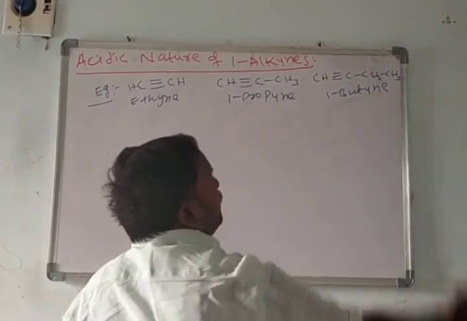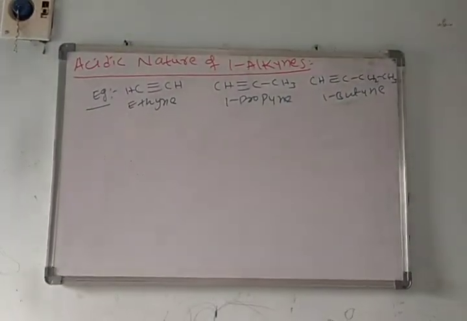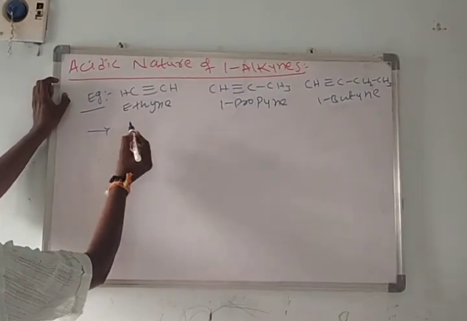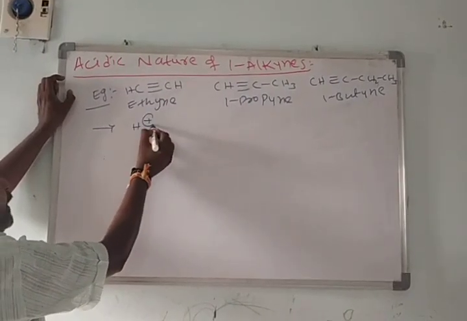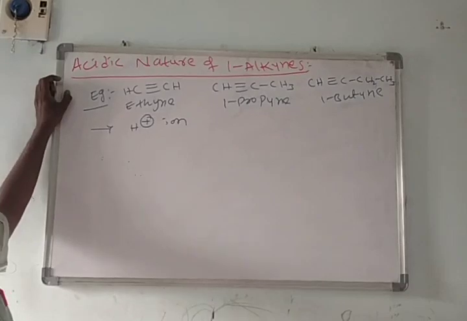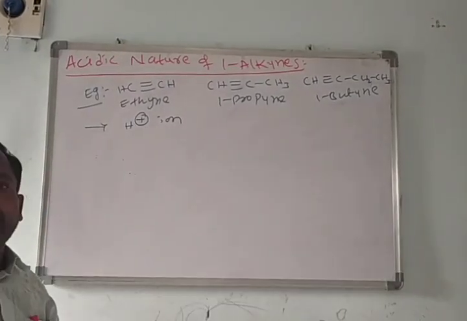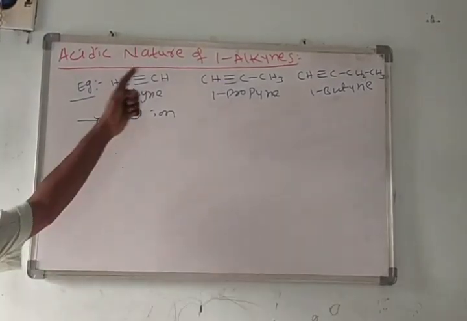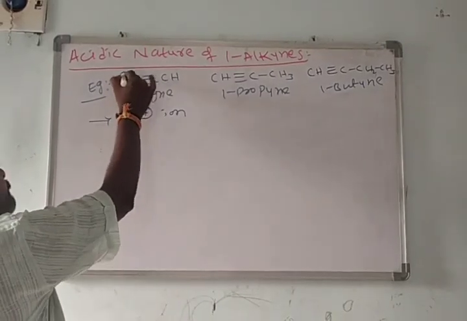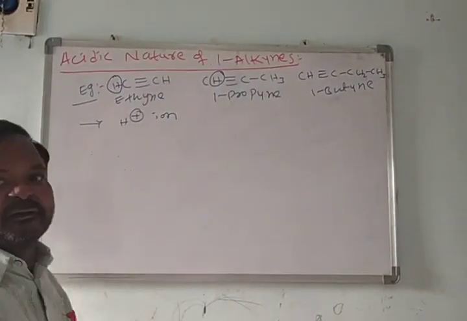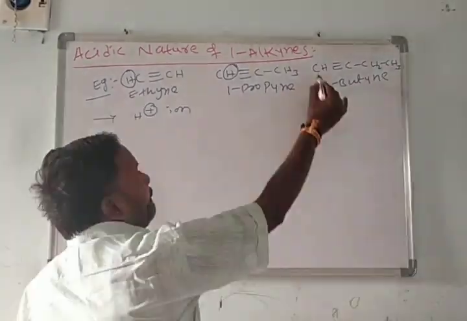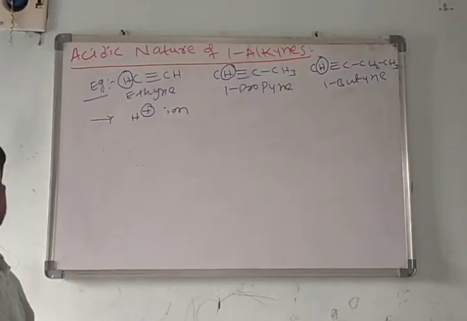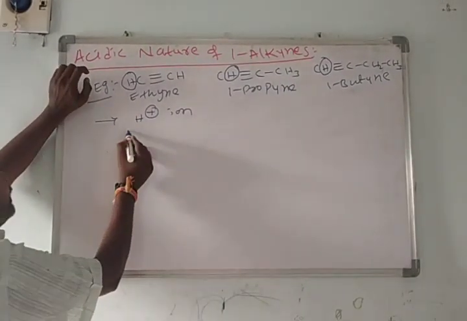All these 1-alkynes have acidic nature. What is the meaning of acidic nature? The molecule which donates the H plus ion we call an acid. These 1-alkynes donate the one H plus ion which is present at the first carbon atom. So these 1-alkynes have acidic nature. We'll see how they donate.